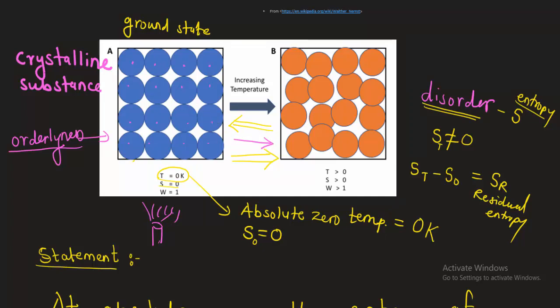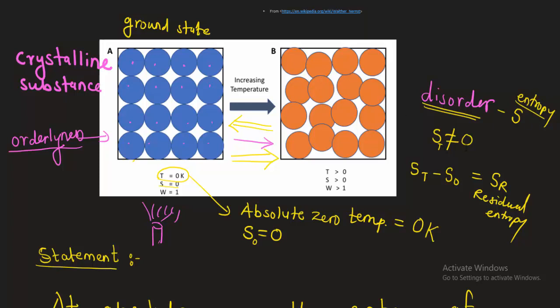This diagram is for a perfectly crystalline substance. In a perfectly crystalline substance, atoms, molecules or constituents have a perfect orderly arrangement. When temperature increases, the constituents absorb energy. Due to this, they start oscillating or rotating about their mean position, so the order gets disturbed, and this disorder is called entropy.